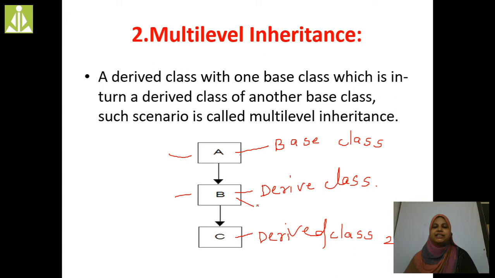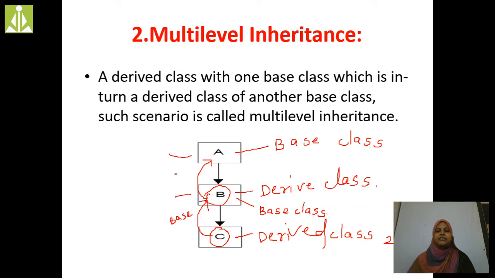But this B is itself a derived class of A. For this B, the base class or superclass is A. For the class C, B is the base class.